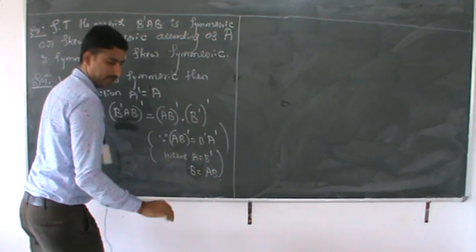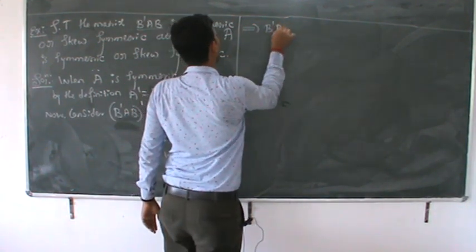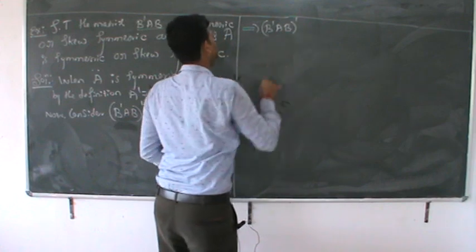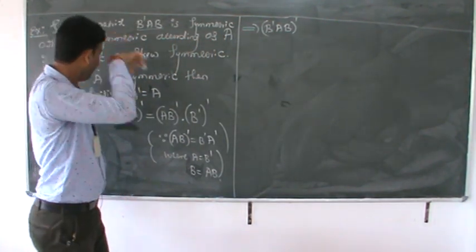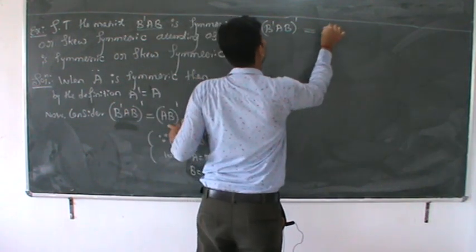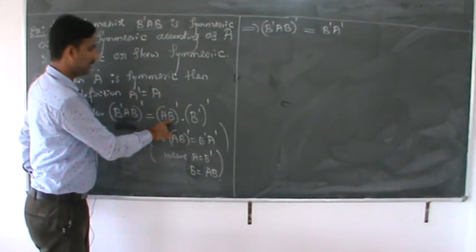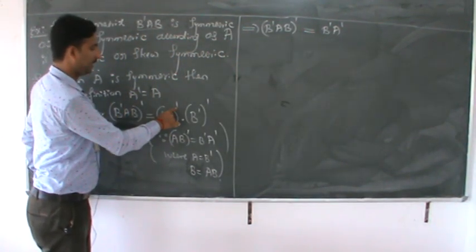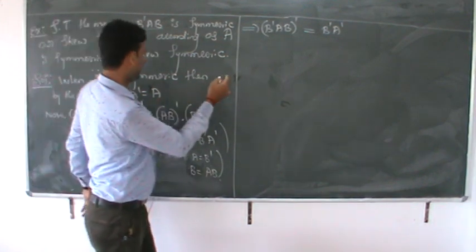This implies B dash AB whole dash is nothing but B dash A dash into B dash whole dash.